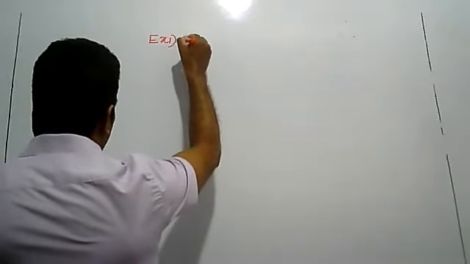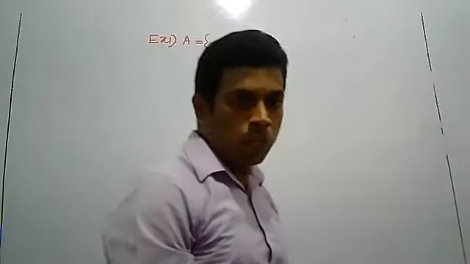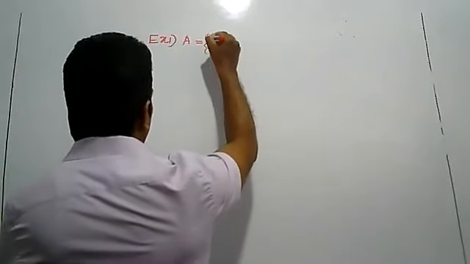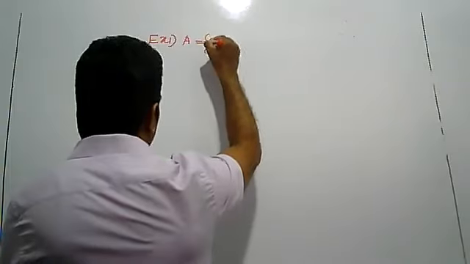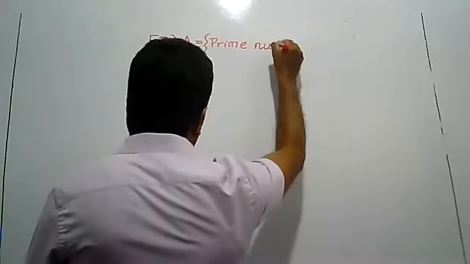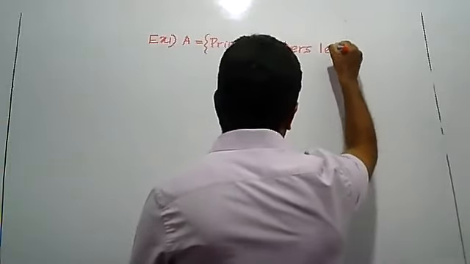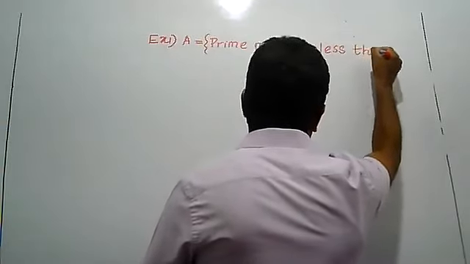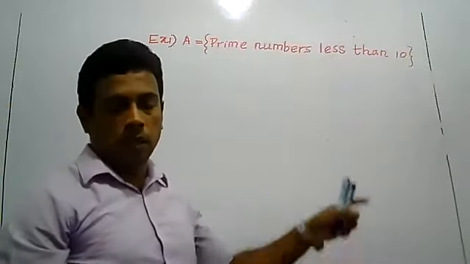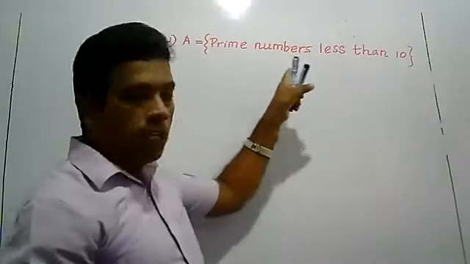You know that we have to name a set using a capital letter. So A. We want to name the set using a capital letter A. Then write the set in word. I will write here: prime numbers less than 10. That is the first method. The first method means the describing method. That means writing the set in word.